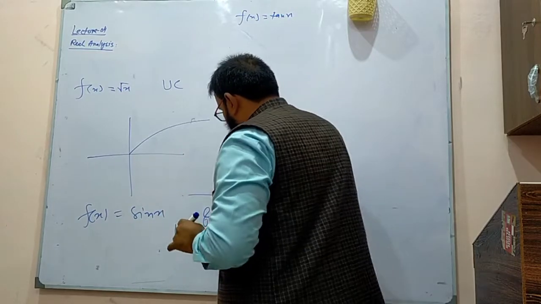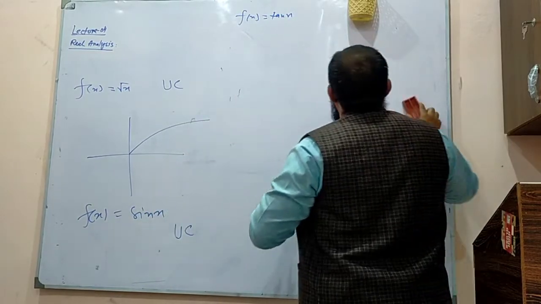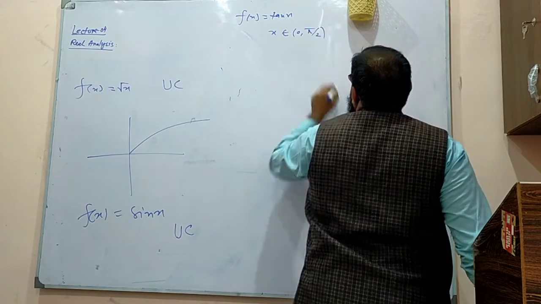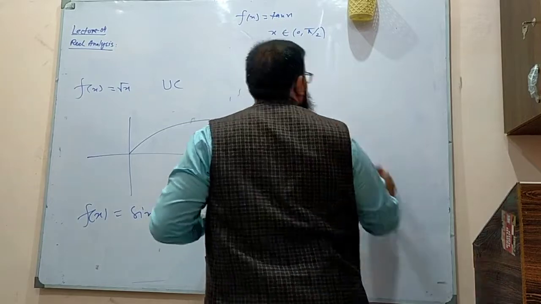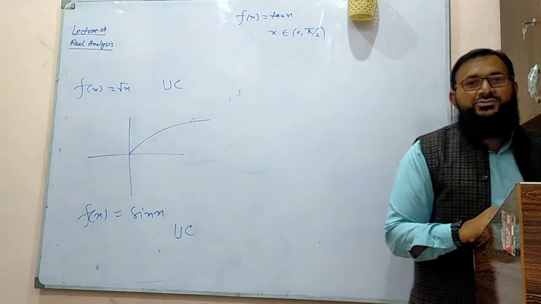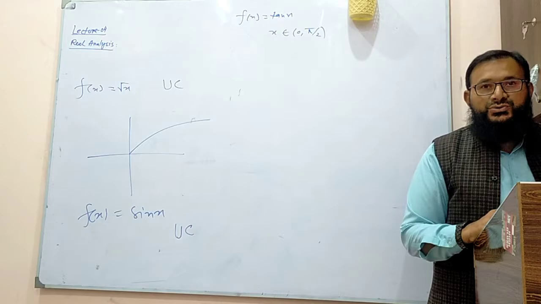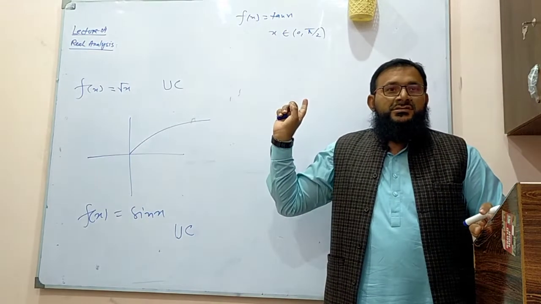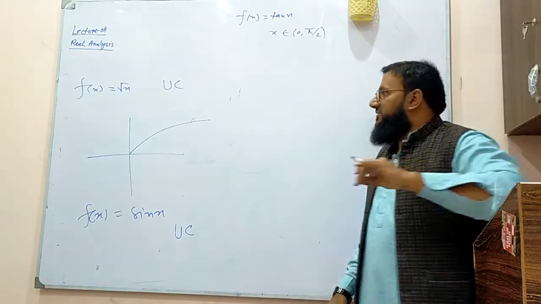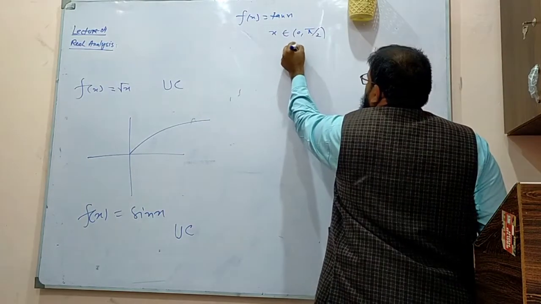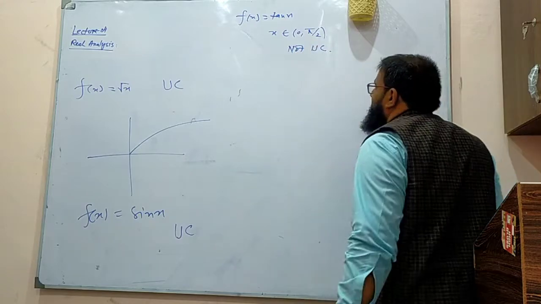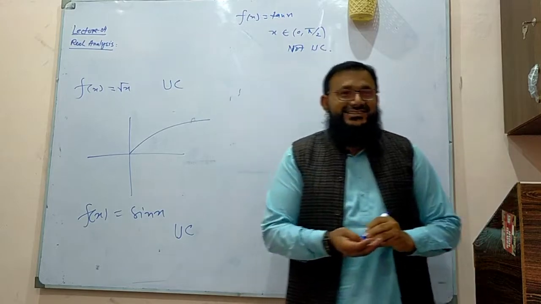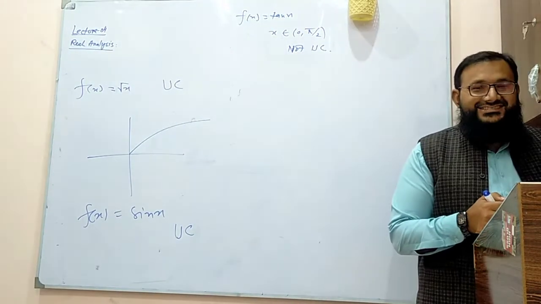No, we are going to say that x belongs to 0 to pi by 2. Still, near pi by 2 there is an asymptote. The values change rapidly. So it is continuous in this interval, but not uniformly continuous. So don't mix the notion of uniform continuity with continuity when you are appearing in the exams.